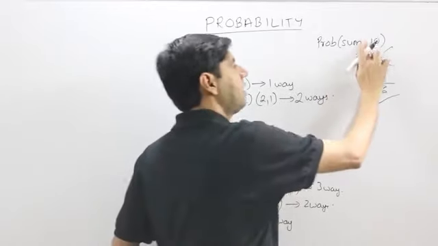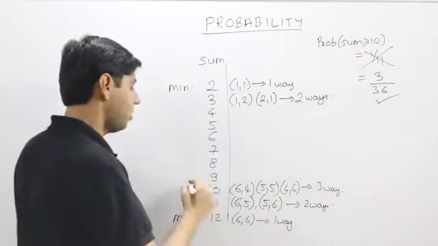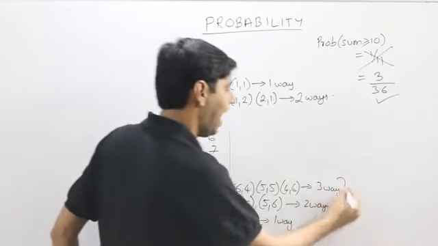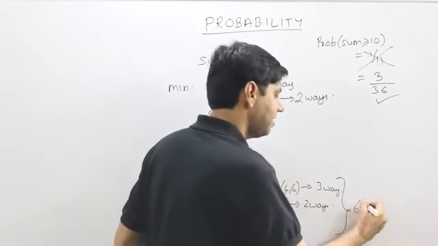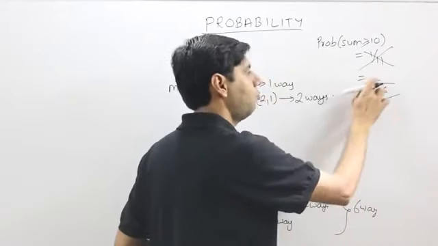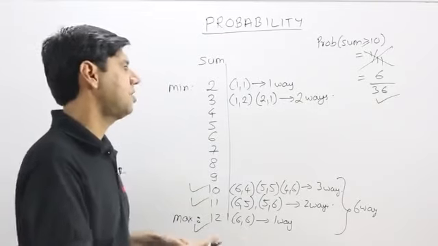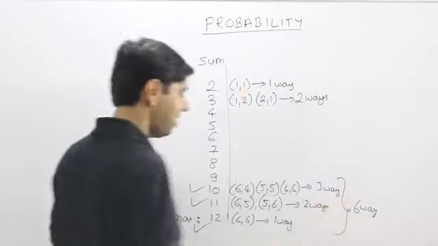If the question was asking you the probability that the sum is greater than or equal to 10, then I could even have a 10, even I could have 11 or a 12. So I would add all of them, which is 3, 2 and 1 different ways. So the required probability now would be 6 by 36, 1 by 6 is the correct answer. So easy questions over here, and it would definitely help you to even remember this pattern here.